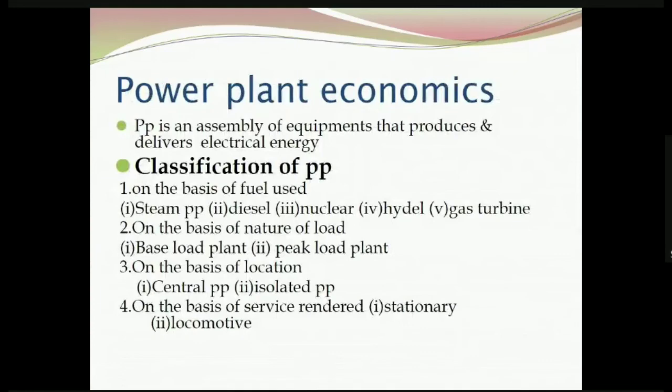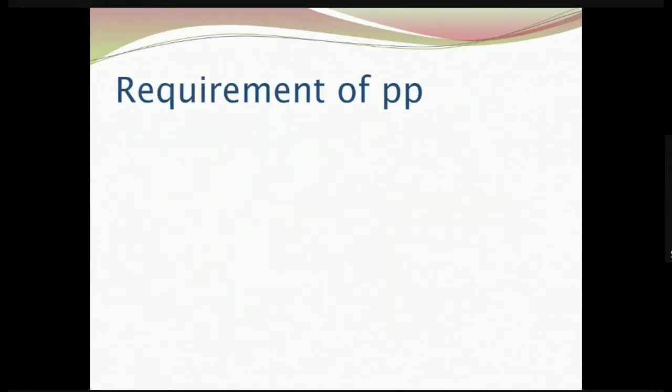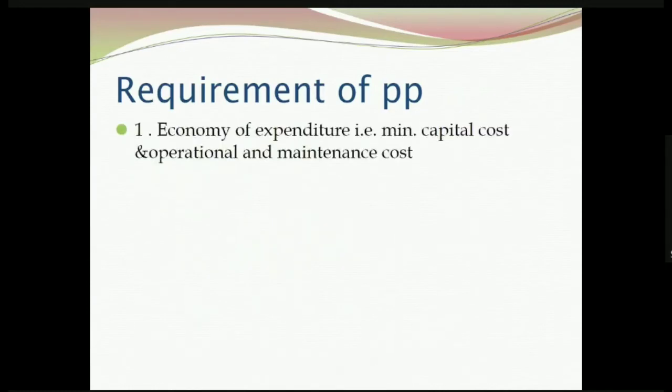So, these are the classification of power plants, the major power plants utilized for bulk power generation. Now, requirement of a power plant. What are the conditions to be satisfied by a power plant, or what we are expecting from a power plant? So, economy of expenditure, that is minimum capital cost and operation and maintenance. That is, the cost associated with a power plant should be minimum.